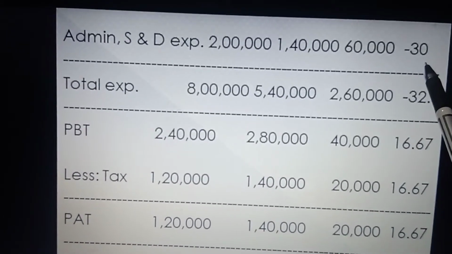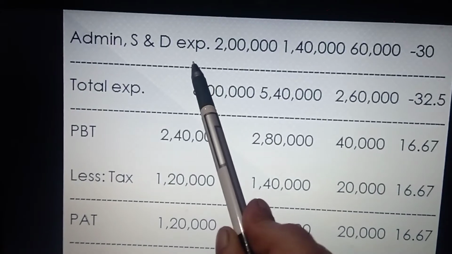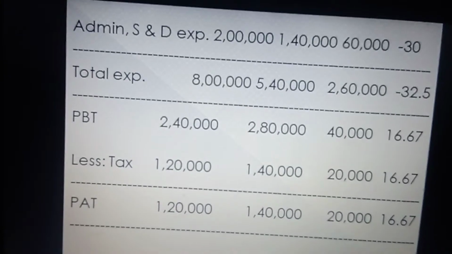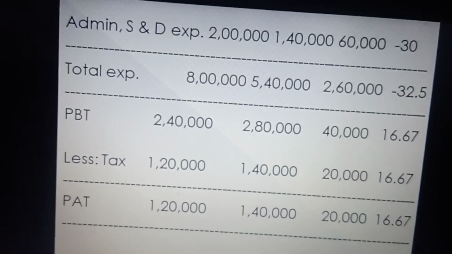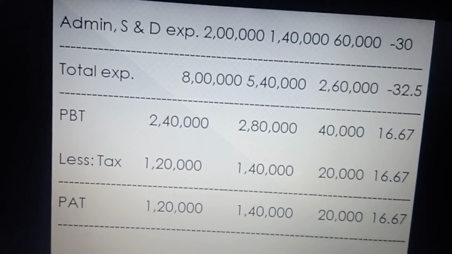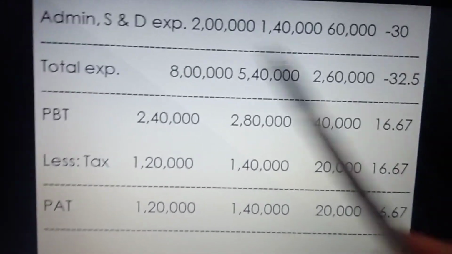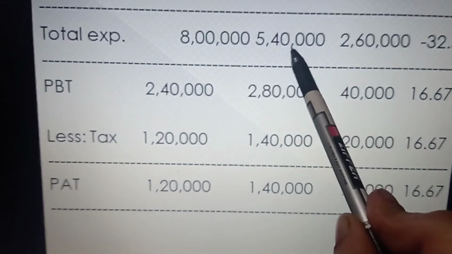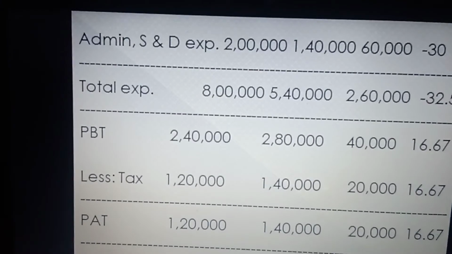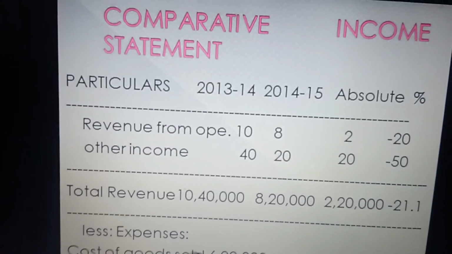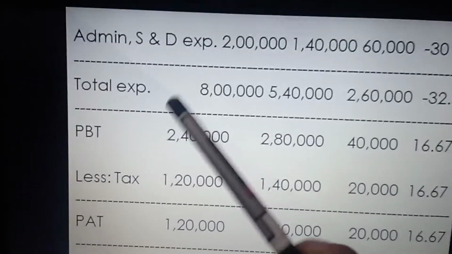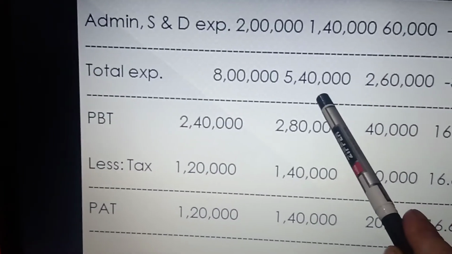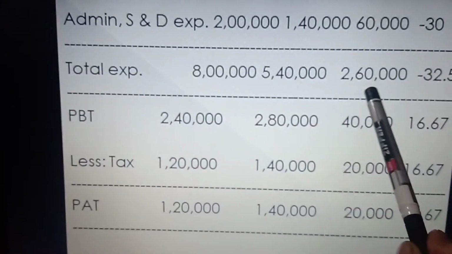Again, you can see in the case of administration, selling and distribution expenses, we are getting the percentage as minus 30. Now for total expenses, we will take the total of both cost of goods sold plus administrative and selling expenses. While adding both items, we get 8 lakh plus 5 lakh 40,000 here. Here it comes 8 lakh and here 5 lakh 40,000, and 2 lakh plus 60,000, 2 lakh 60,000.